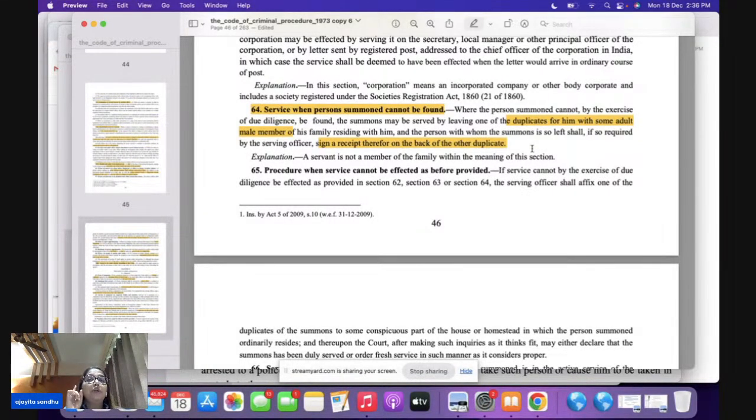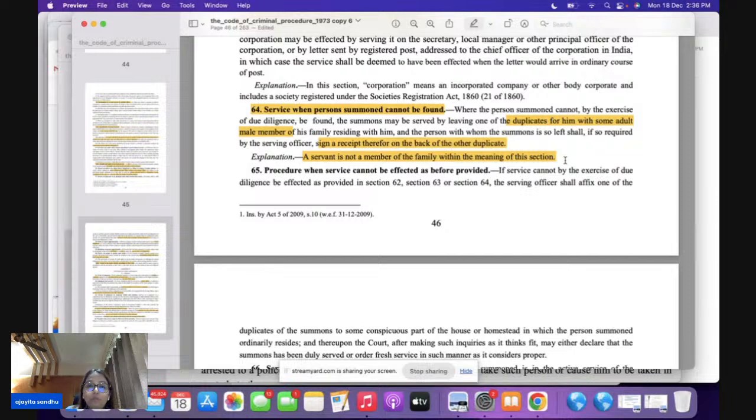So the duplicate of the summons will be given to whom? An adult male member, if the person to whom summons have been issued cannot be found. And the explanation is very important again. Is a servant a member of the family within the meaning of section 64?